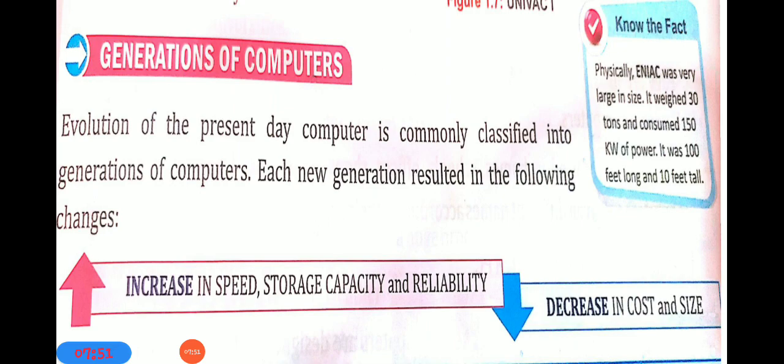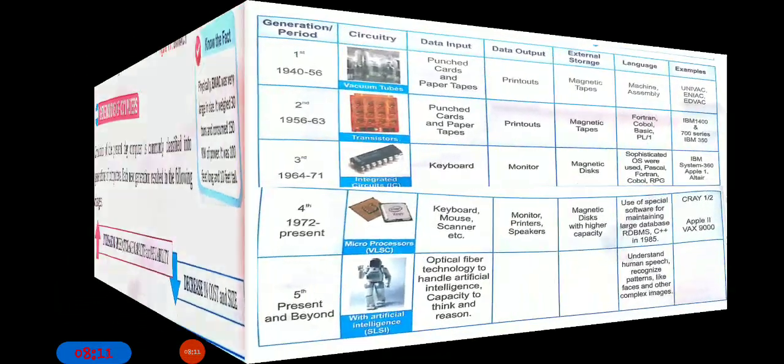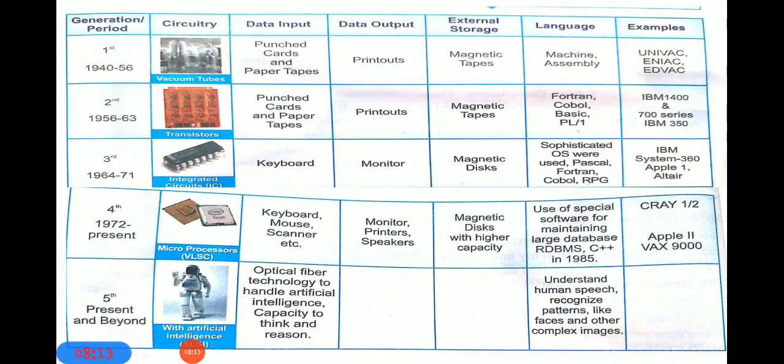It was cheaper than the last generation computer, and even smaller in size, meaning cost and size decrease whenever the generation changes. So how many generations of computers are there? 5 generations of computers are there. First generation computer, second generation computer, third generation computer and fourth generation computer. So first we are going to the first generation computer.